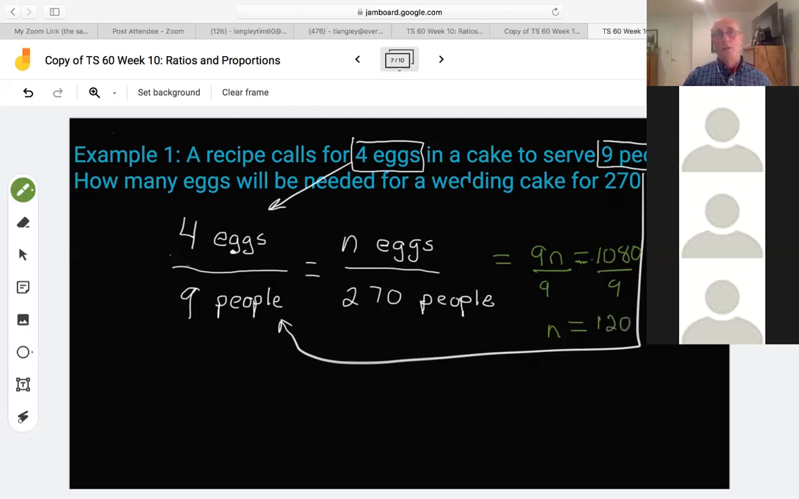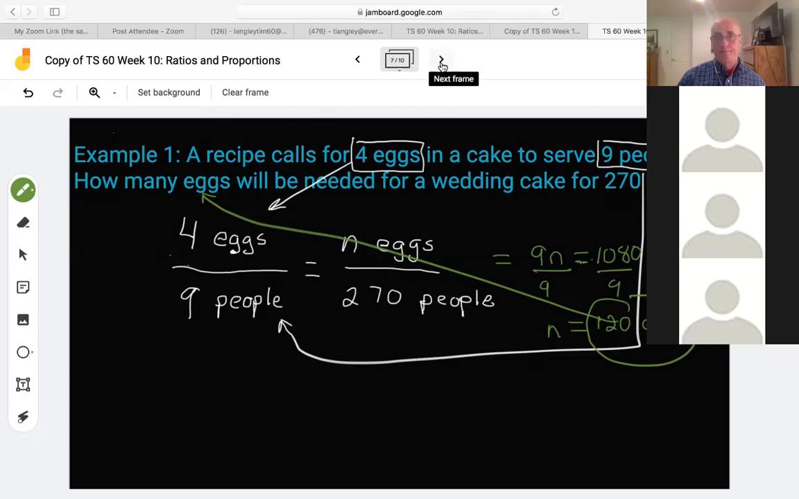So here's what the answer is. How many eggs will be needed for a wedding cake for 270 people? 120 eggs, by the way. If you're thinking what I'm thinking right now, that's a lot of eggs. It's going to take 120 eggs to solve that. So do you see what I did? They gave me a ratio, and then I set it up. I kept eggs side by side and people side by side. Solve for n. Let's look at at least 1 or 2 more. I can give you a minute to finish copying that.